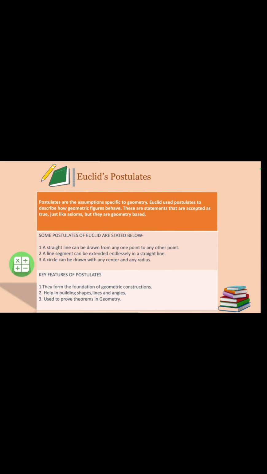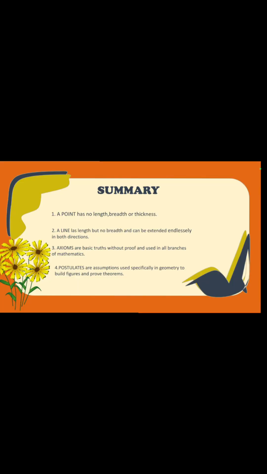The best example for this is the Pythagoras theorem, which you were asked to prove in 6th and 7th classes. Now moving on to the summary of the chapter. A point has no length, breadth or thickness. A point is just a dot which has no length until a line is drawn through it. A line has a length but no breadth and can be extended endlessly in both directions.